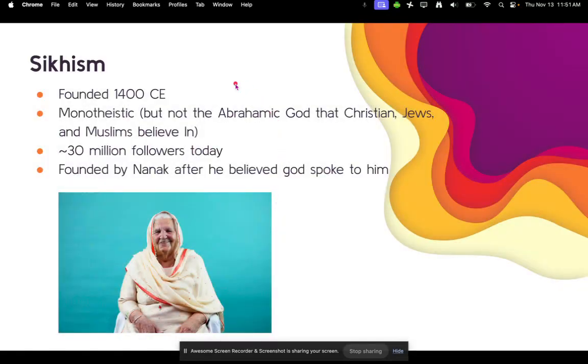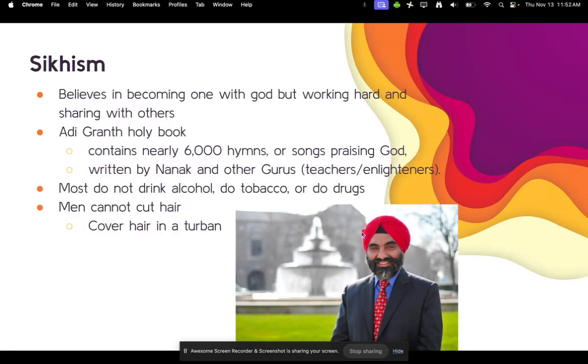Sikhism was founded in 1400 CE. It is a monotheistic religion, meaning they believe in only one God, but it is not the same God as Christians, Jews, and Muslims believe in. Okay, two different gods. There's about 30 million followers today. It was founded by Nanak after he believed God had spoken to him. So they also believe in becoming one with God, but working hard and sharing with others.